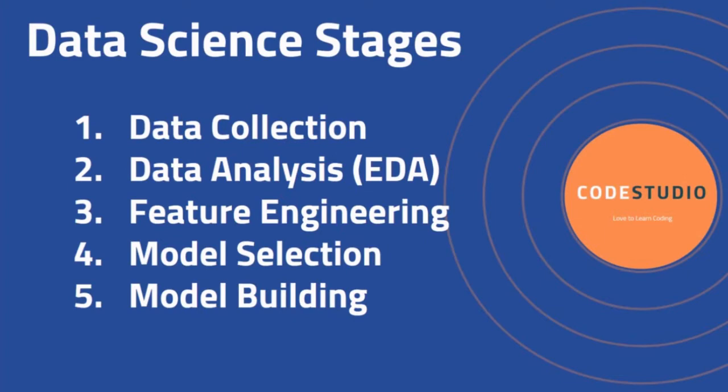The second last one is model selection. In this stage, we will perform the model selection technique using k-fold cross-validation and a grid search or randomized search CV hyperparameter tuning technique. Okay. And finally, we will build a model. So let us get started.